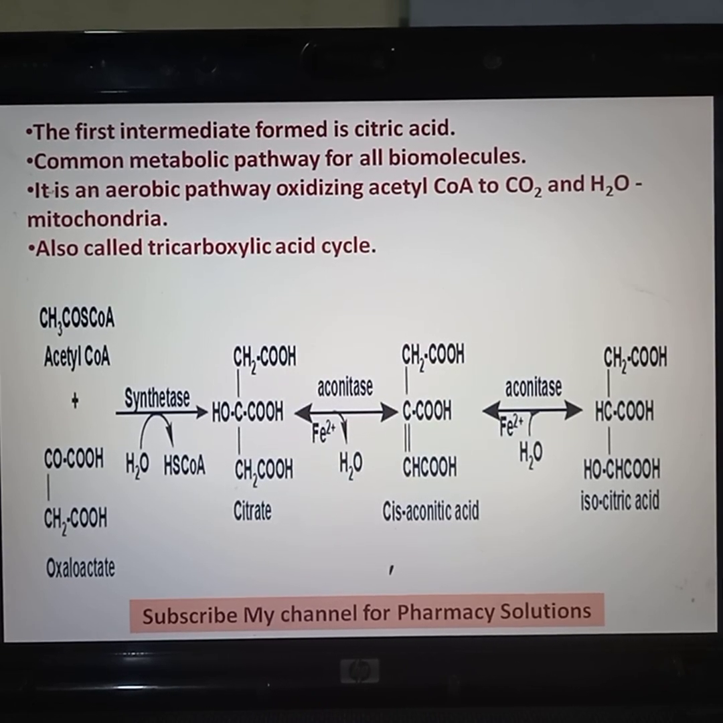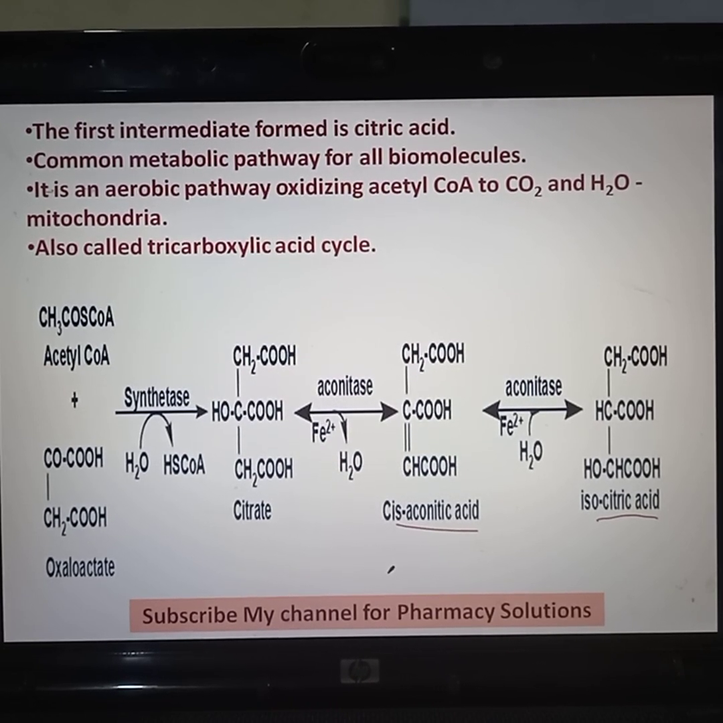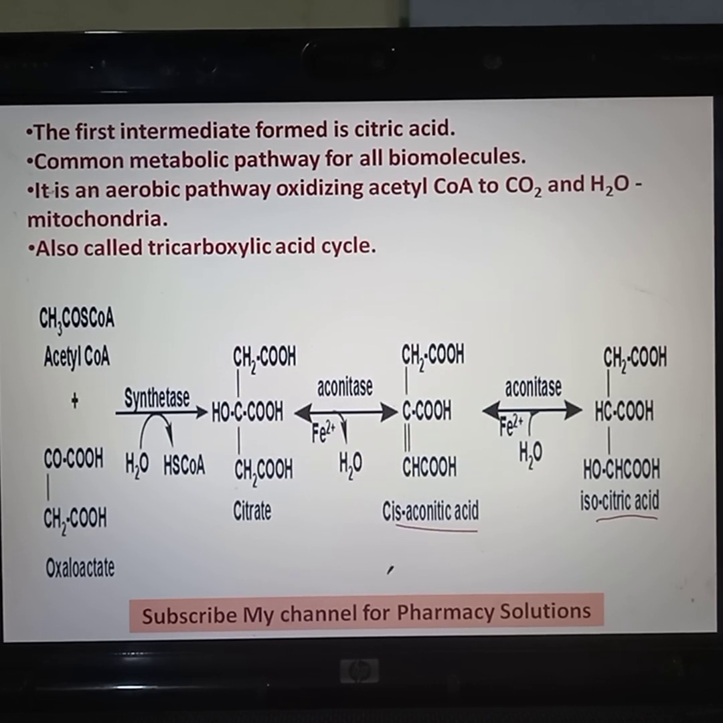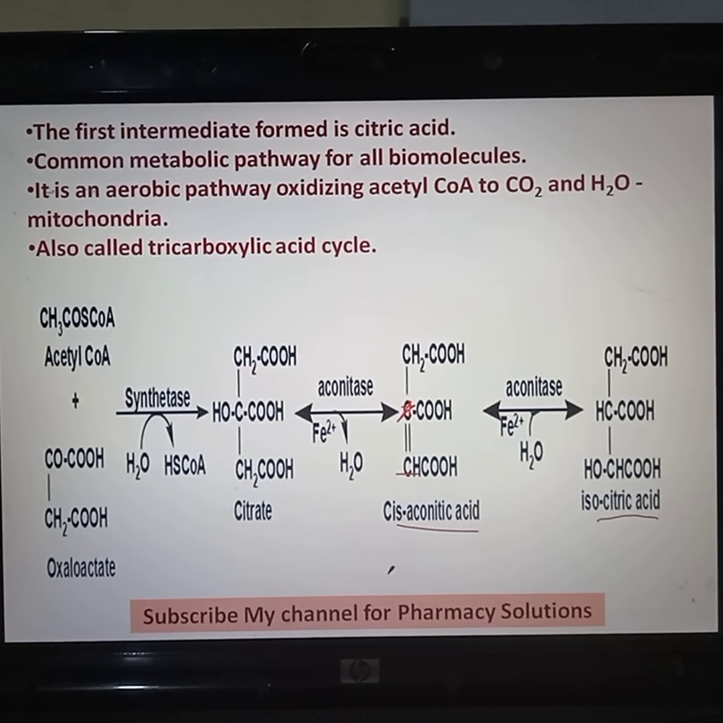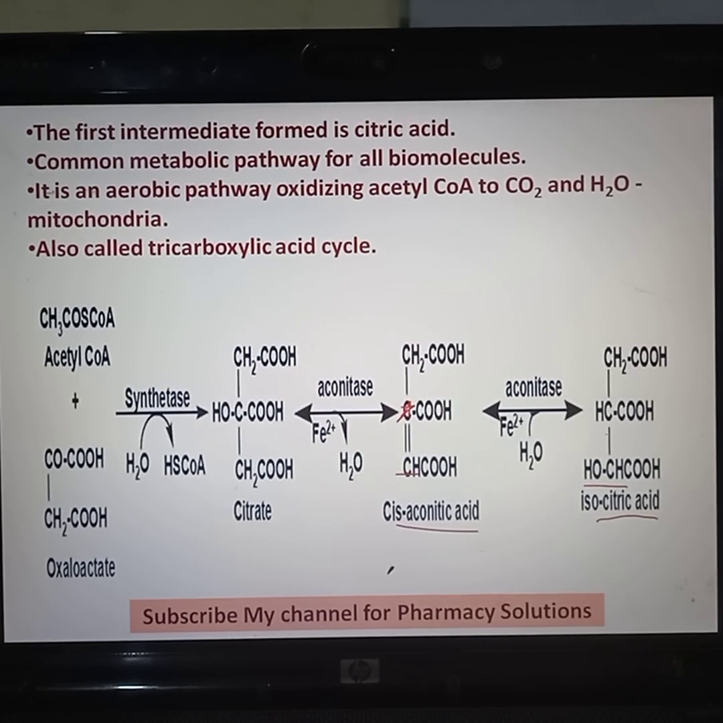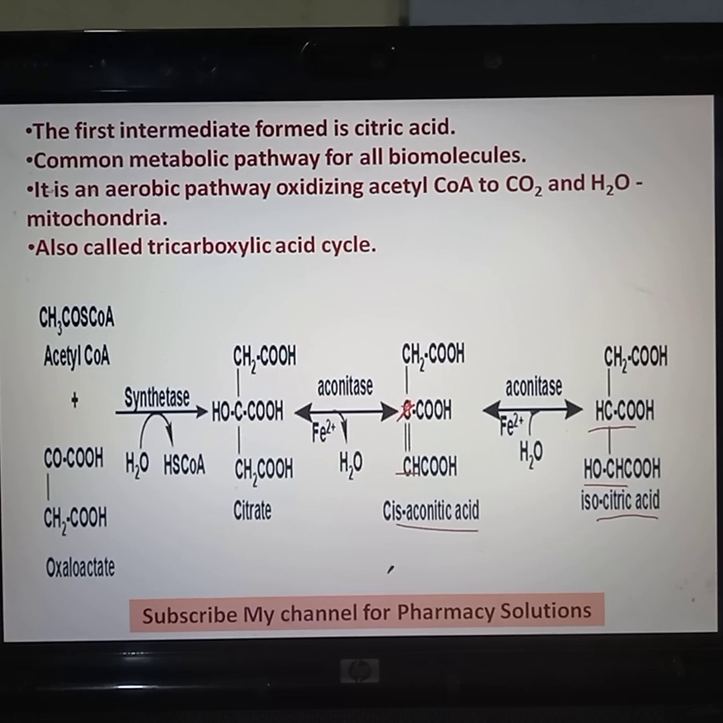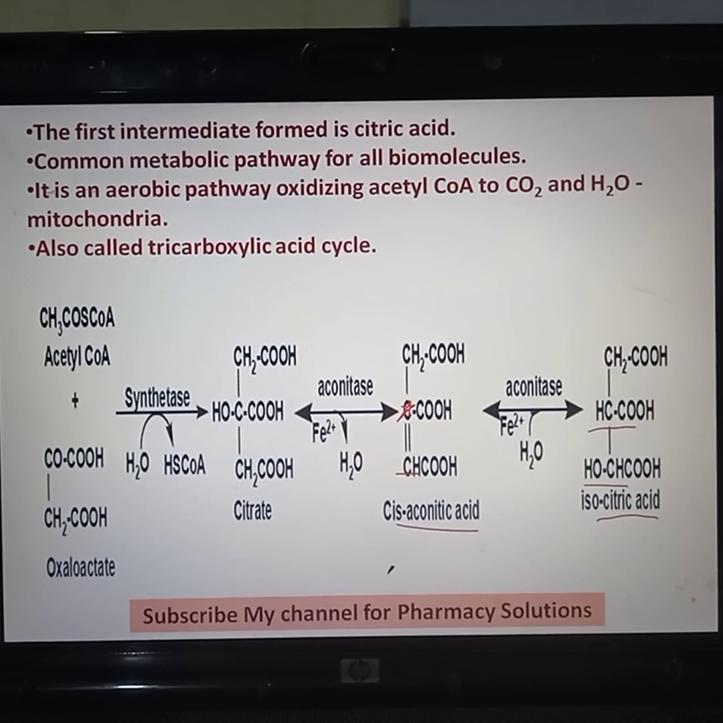This cis-aconic acid, in presence of the same enzyme, is converted to isocitric acid. Here a water molecule is added. Hydrogen is added to this carbon atom, and OH is added to this carbon atom. So that is the change in case of cis-aconic acid in presence of aconitase, converted to isocitric acid.